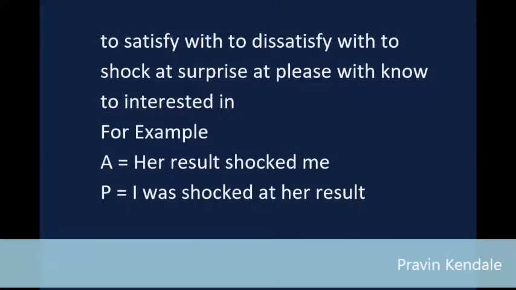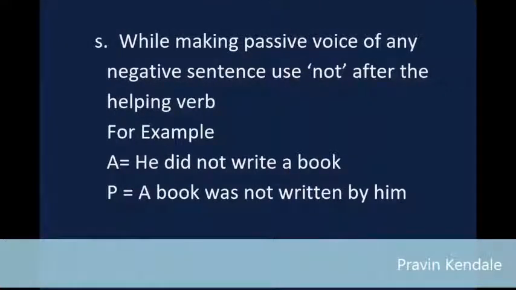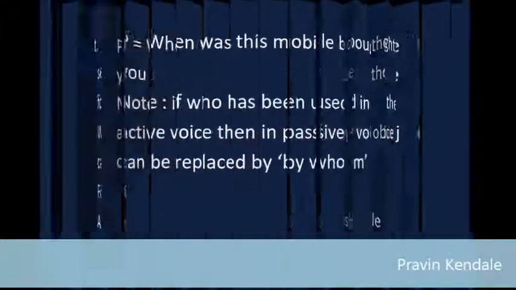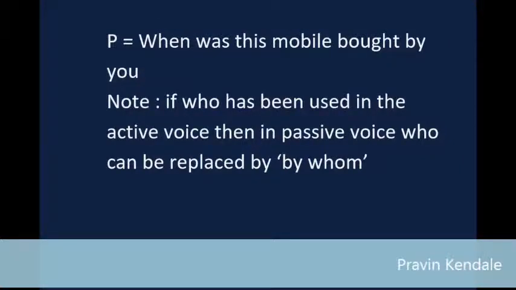S: While making the passive voice of any negative sentence, use "not" after the helping verb. For example, A equals he did not write a book. P equals a book was not written by him. T: While making the passive voice of a sentence with a WH question, use the following structure: WH word and HV and object plus V3 plus "by" and objective case of the subject. For example, A equals when did you buy this mobile? P equals when was this mobile bought by you? Note: if "who" has been used in the active voice, then in passive voice "who" can be replaced by "whom".